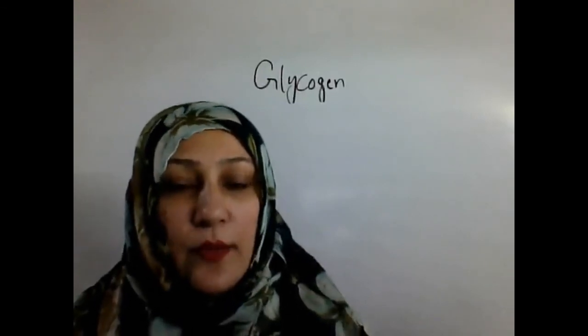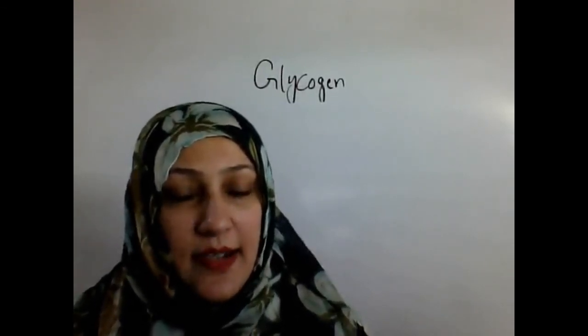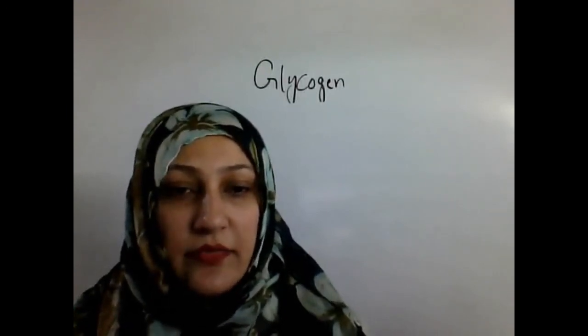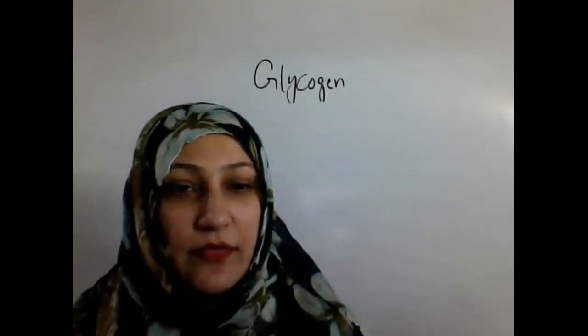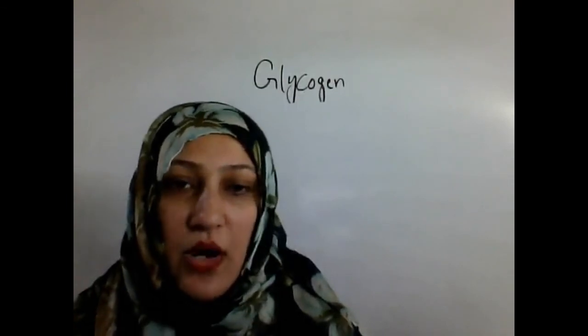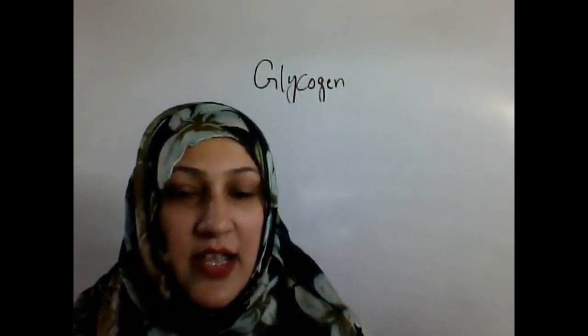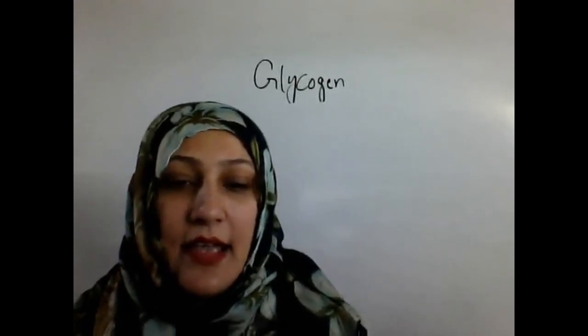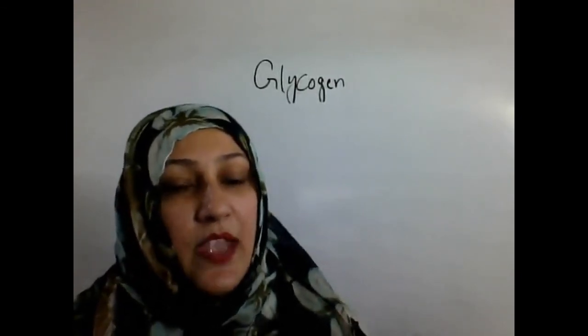I hope you understand the role and the importance of the glycogen molecule. It is a very important carbohydrate, a homopolysaccharide, which has a vast range of functions in animal and human cells.